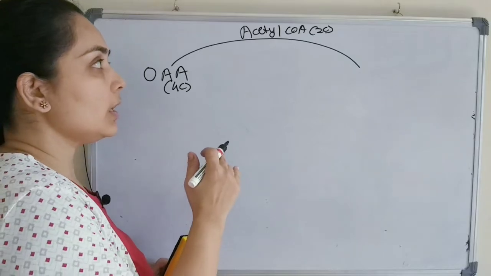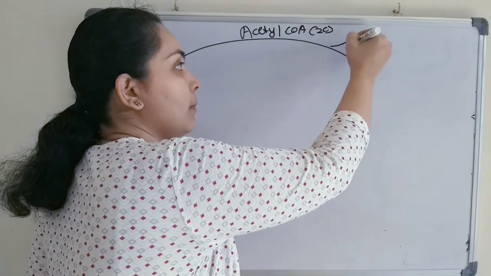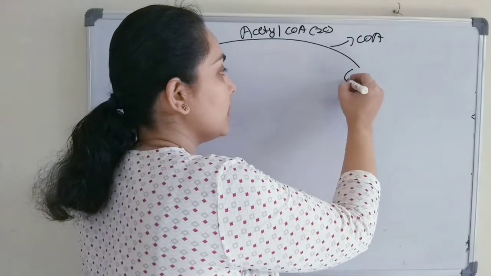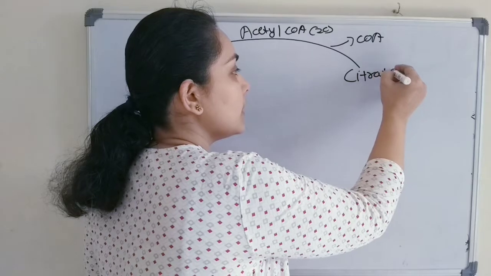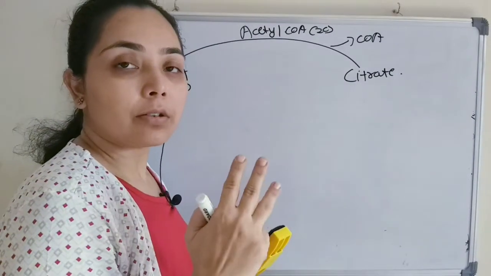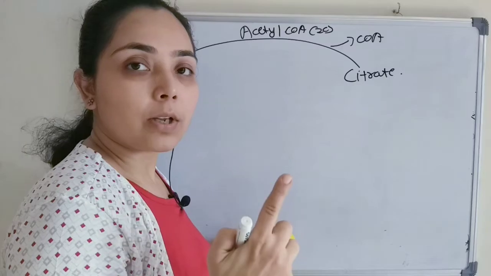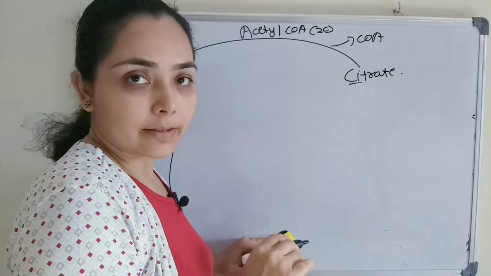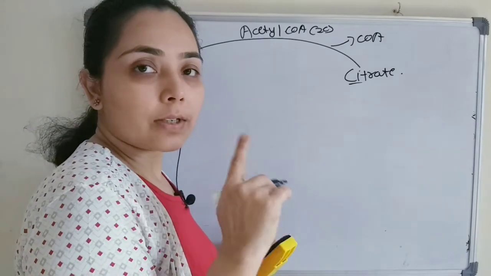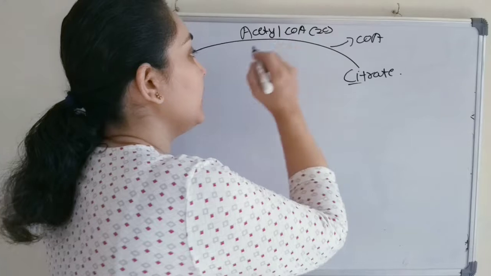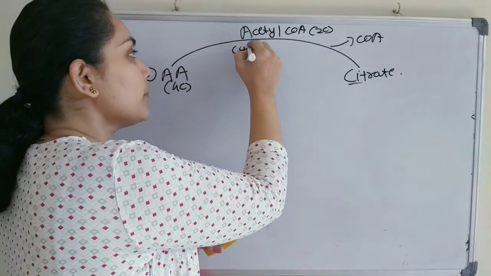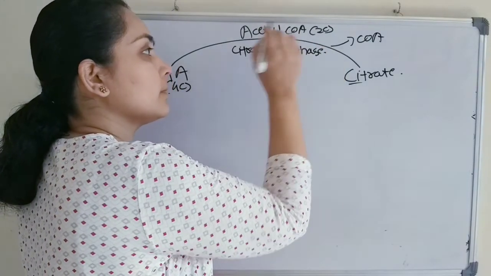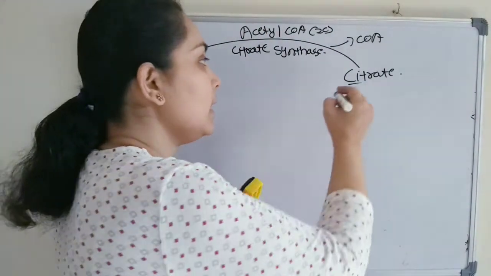There is a condensation, and the coenzyme A will be removed, and the product formed here is citrate, which has 3 carboxylic groups. Therefore, it is also known as the tricarboxylic acid cycle, and the first product is citrate or citric acid. So it is also known as the citric acid cycle. The enzyme involved here is citrate synthase. Got it?